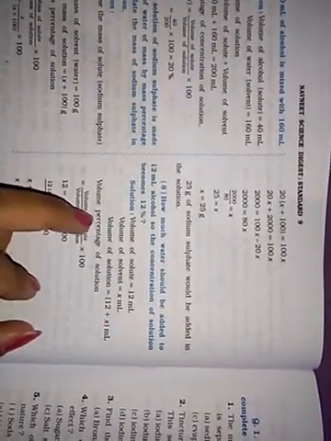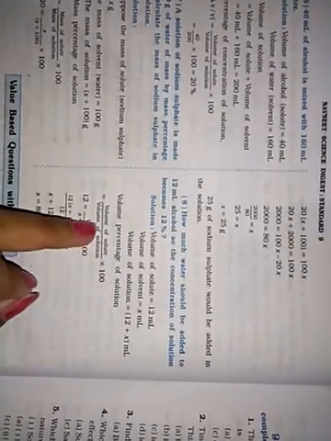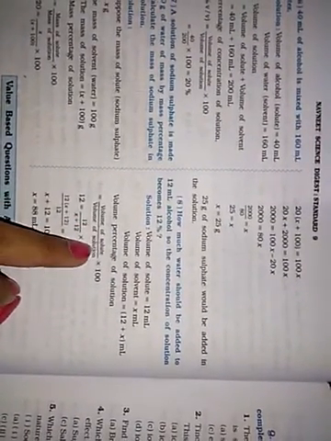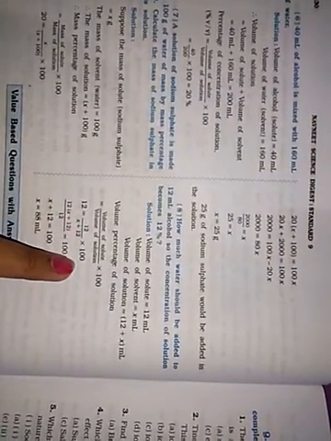Next, how much water should be added to 12 ml alcohol so the concentration of the solution becomes 12%? So the volume of solute is equal to 12 ml, the volume of solvent is equal to x ml, and the volume of solution is 12 plus x ml. Now volume percentage of a solution is volume of solute upon volume of solution into 100. 12 is equal to 12 upon x plus 12 into 100.